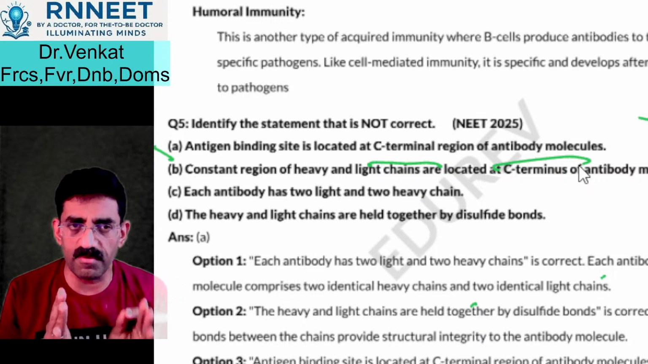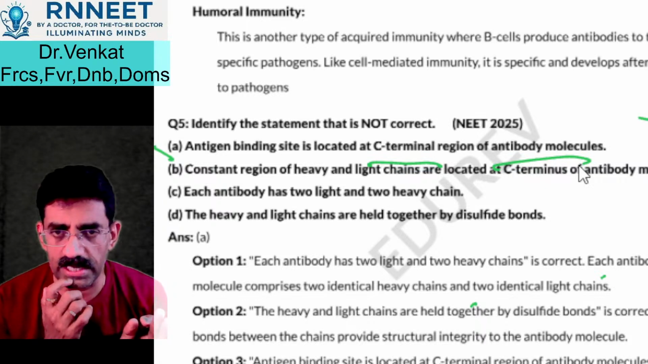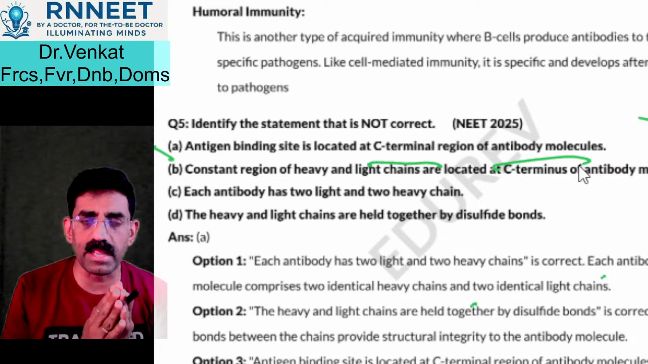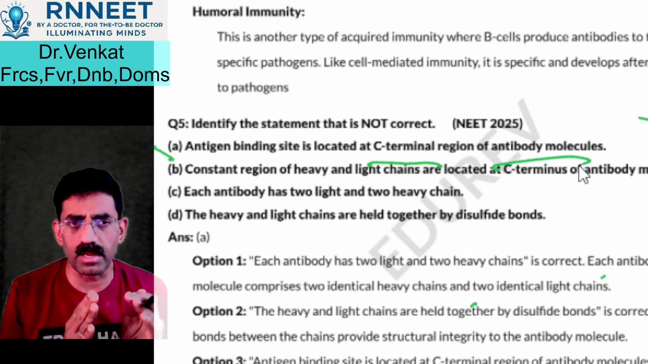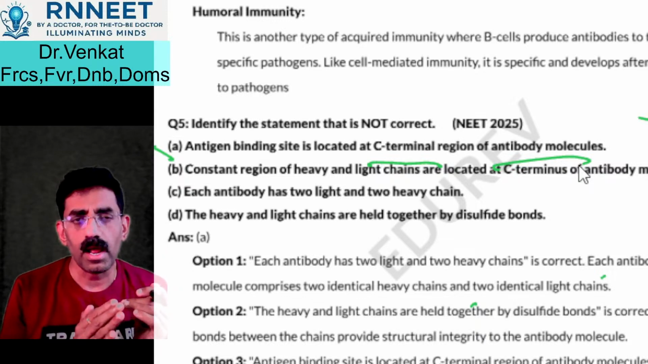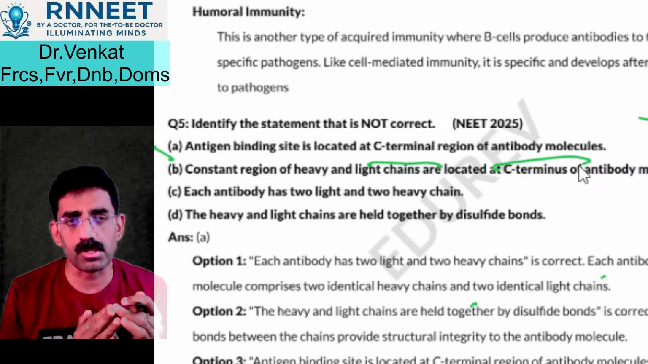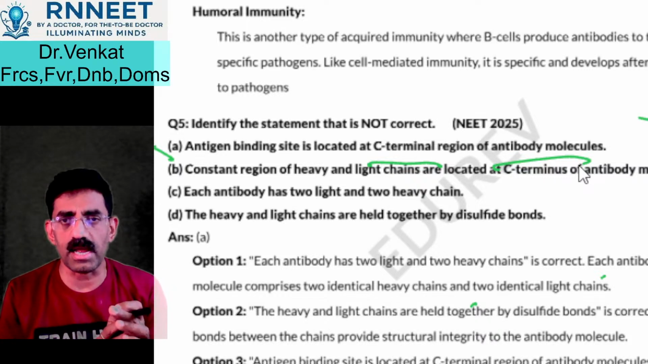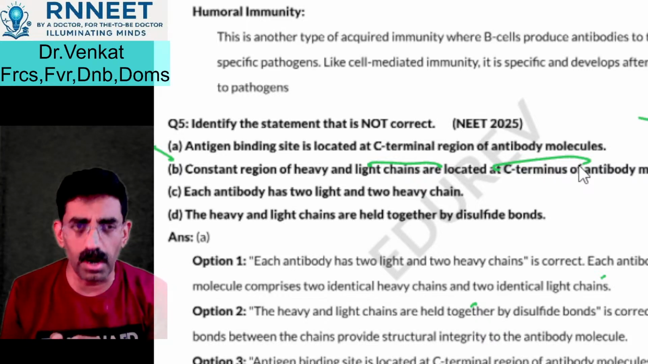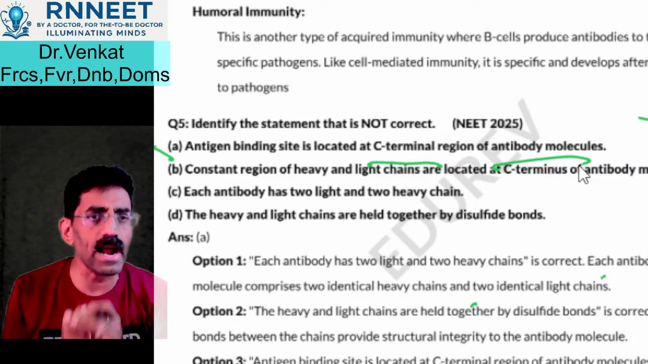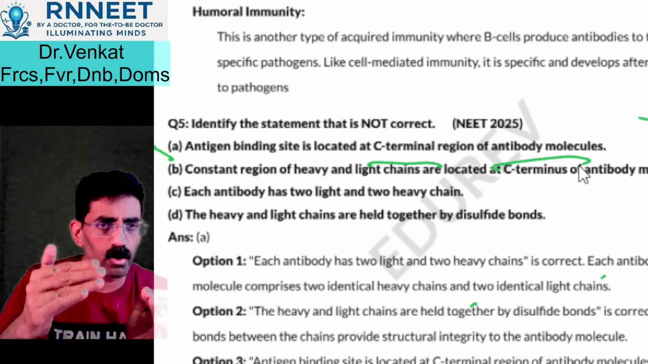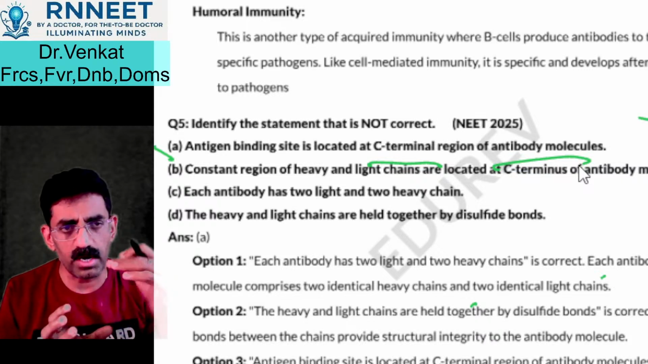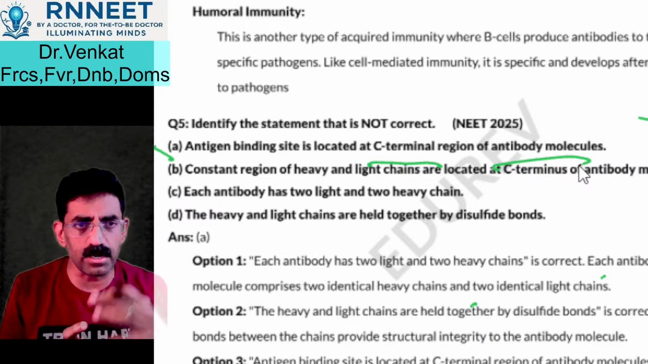There are 2 identical heavy chains and 2 identical light chains. And then the antigen binding site is present where? At the N terminal? N terminal basically is your antibody presentation site, whereas antigen presenting site is your C terminal. The C terminal is your antigen binding site. So one end of it is your C terminal. We'll see the picture and we'll come to know that it is the C terminal, which is the antigen binding site.